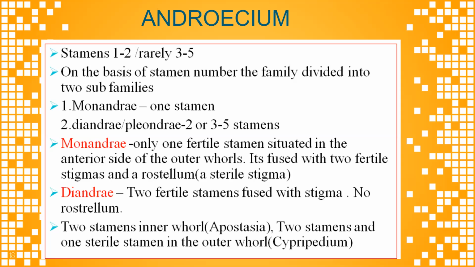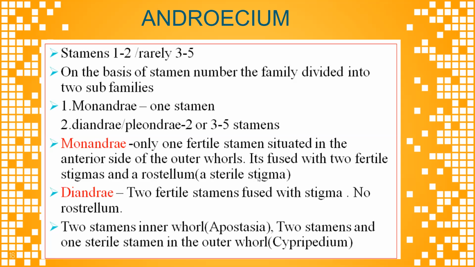In monandrae, only one stamen is fertile. In diandrae, 2 stamens are fertile, and in some 3 to 5 stamens are fertile. In monandry, the only fertile stamen is situated on the anterior side of the outer whorl. It is fused with the 2 fertile stigmas and a rostellum, a sterile stigma.